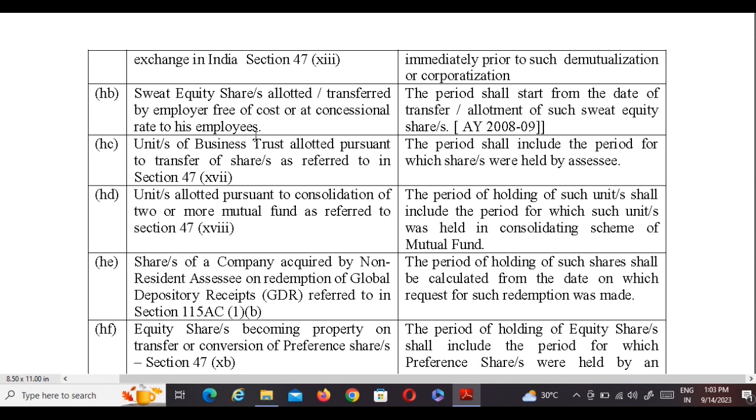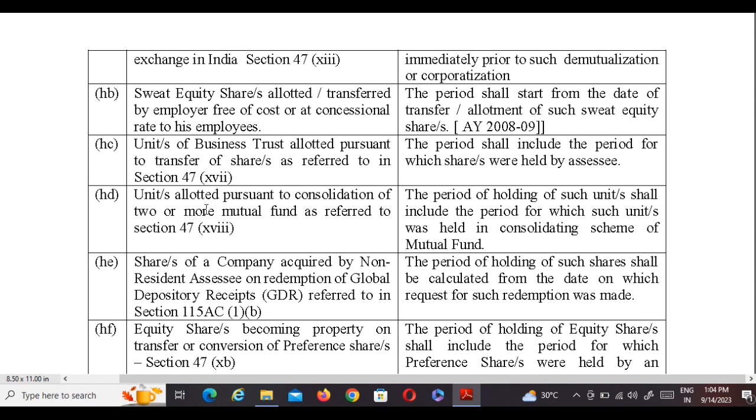Units of a business trust allotted pursuant to transfer of shares as referred to in section 47 clause 17. The period shall include the period for which the shares were held by the assessee.